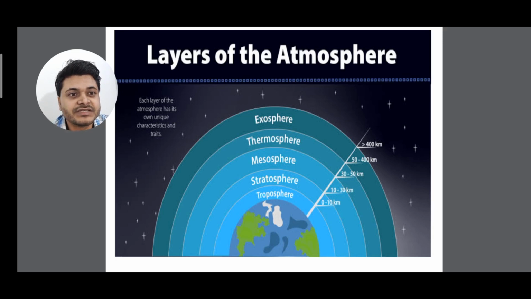You can see the kilometer range is also given. The troposphere is 0 to 10 kilometer, then stratosphere 10 to 30 kilometer, then mesosphere 30 to 50 kilometer, then thermosphere 50 to 400 kilometer, and exosphere is above 400 kilometer. You can see the mother earth in the center, and above it go troposphere, stratosphere, mesosphere, thermosphere, then exosphere. You have to memorize these systematically, in ascending order, in the same order as given. Don't memorize haphazardly.